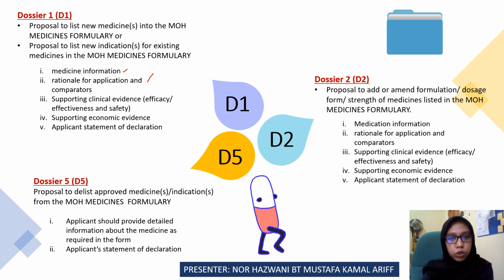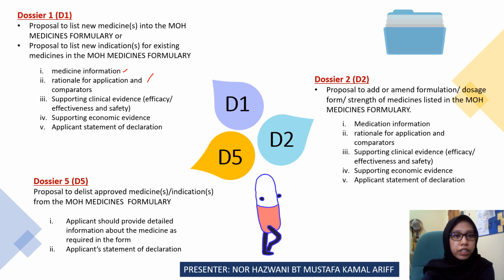In this part also, we provide data on the disease prevalence and epidemiology in Malaysia, and the global epidemiology data. We also need to provide a brief overview of the current disease management and other relevant information.